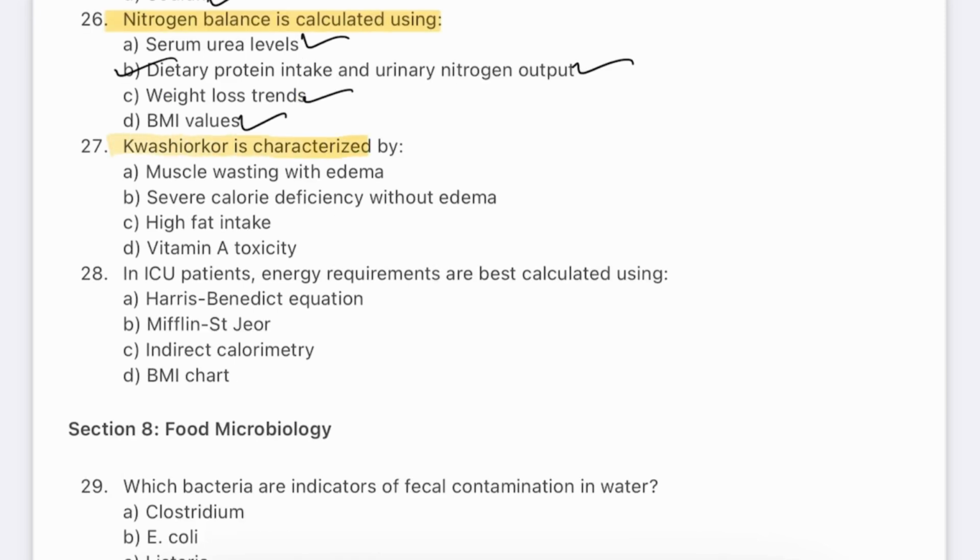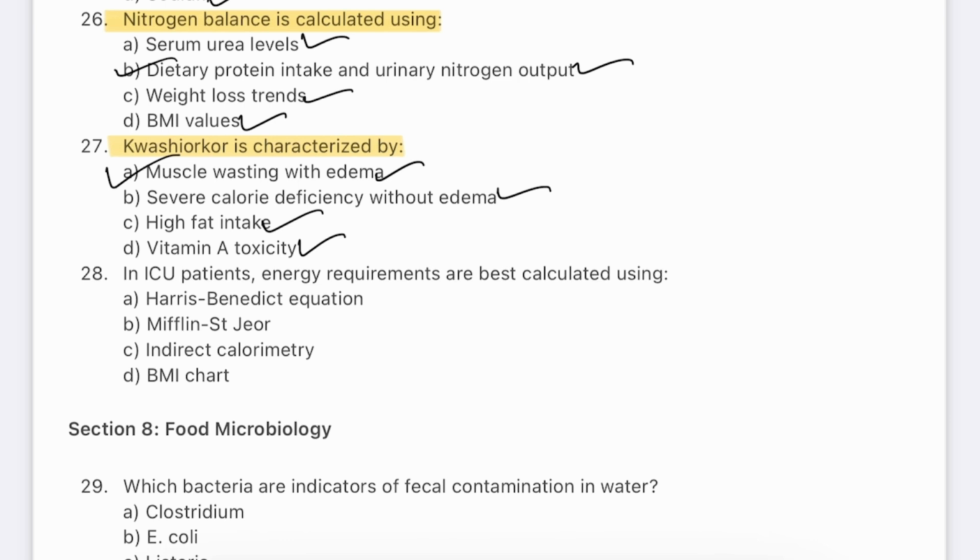Question number 27. Kwashiorkor is characterized by: muscle wasting with edema, severe calorie deficiency without edema, high fat intake, vitamin A toxicity. The answer will be A, muscle wasting and edema. Edema is the characteristic feature of kwashiorkor. So whenever you find edema with muscle wasting, then kwashiorkor is the main reason. It is a form of protein energy malnutrition with sufficient calories but inadequate protein. Low serum albumin causes edema, skin changes and fatty liver.